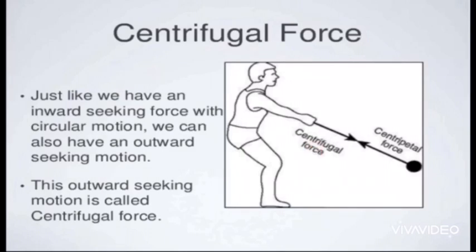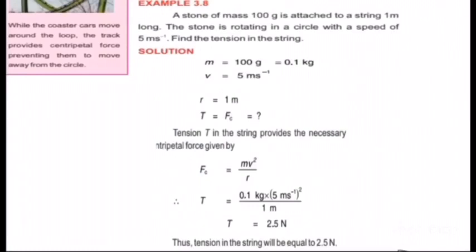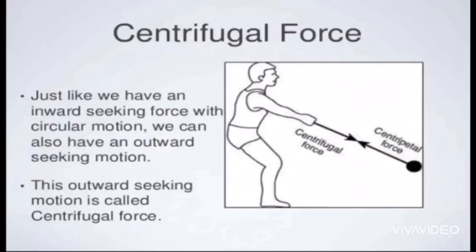Your assignment is to solve the numerical number 3.10 that is on page number 83 of your textbook. We have to solve the example just like example 3.8. It's pretty similar. And the second question is to differentiate between the centripetal force and centrifugal force.